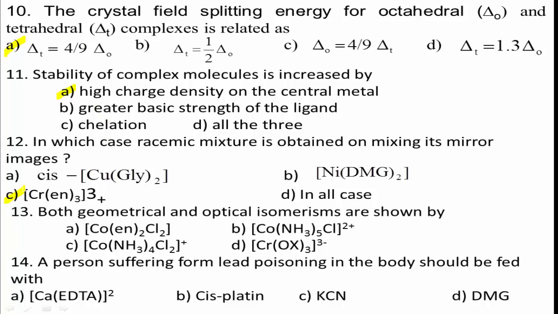Next, question number 13. Both geometrical and optical isomers are shown by: see the options here, there are different types of complexes. Option A, [Co(en)2Cl2]; option B, [Co(NH3)5Cl]2+; option C, [Co(NH3)4Cl2]; option D, [Cr(ox)3]3-.